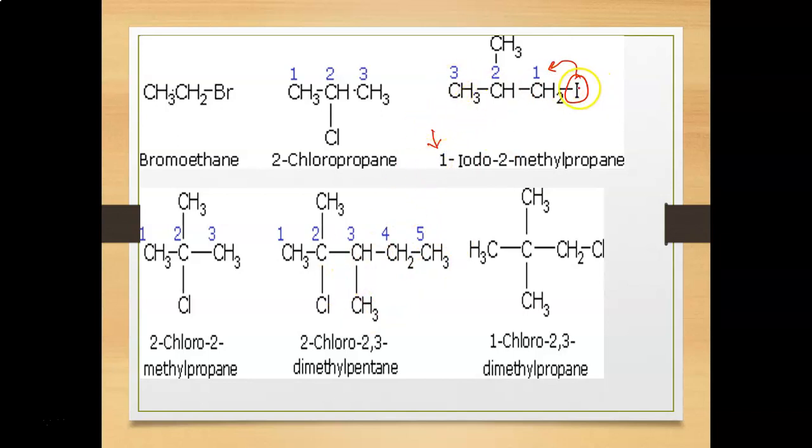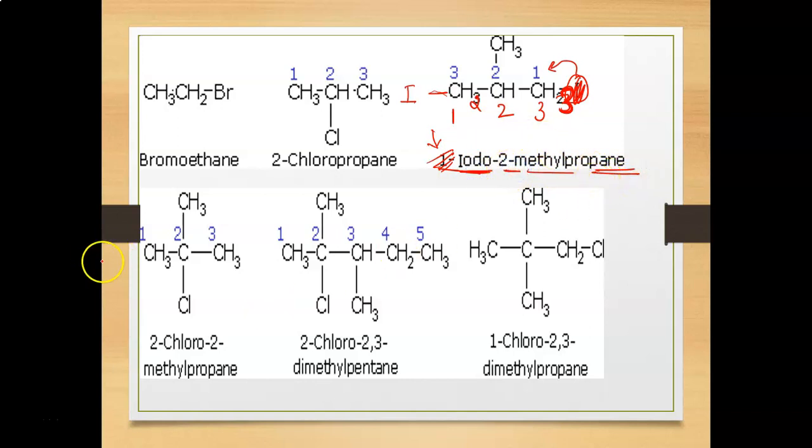For example, if I replace this iodine at this position, then we will use 1, 2, 3, so the name will again be 1-iodo-2-methylpropane. So we do not need to use 1 here. It's simply iodo, then 2-methyl, and then propane.